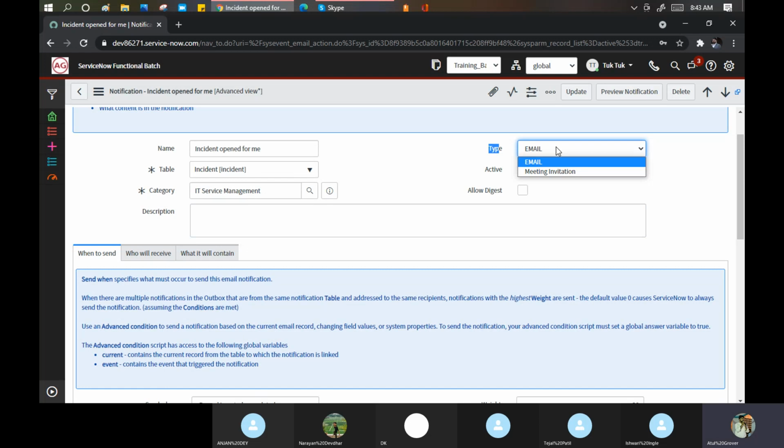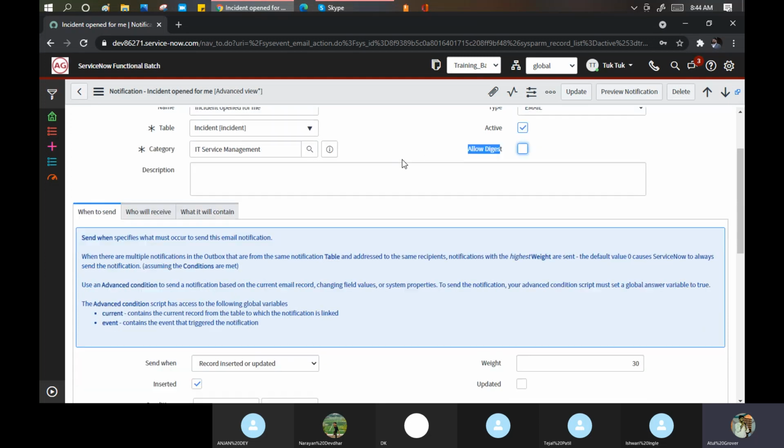It means from ServiceNow, you are able to send an email, and you are able to send the meeting invite as well to the person. I will give you one example for this later. Generally we put email. Active true. Allowed, I have no idea what this means basically here.